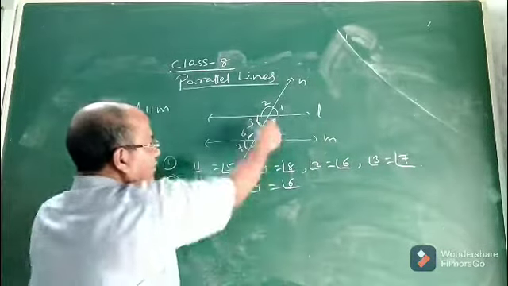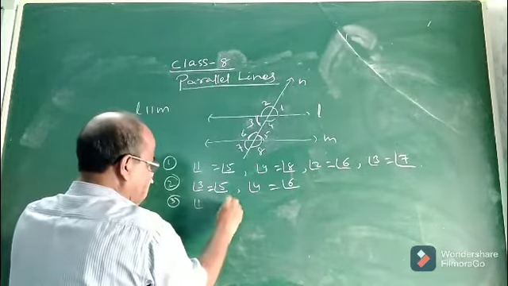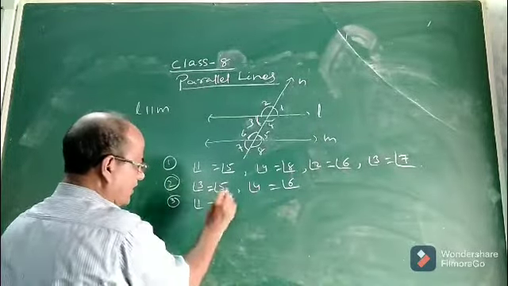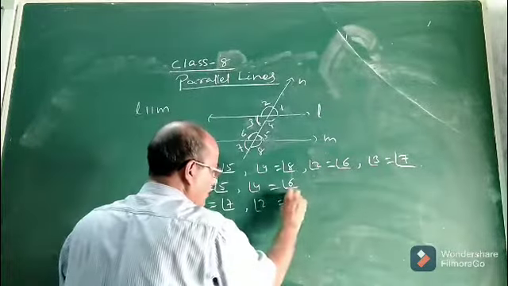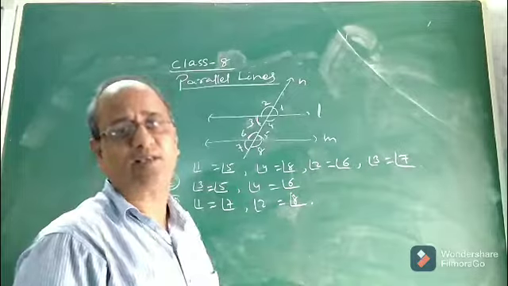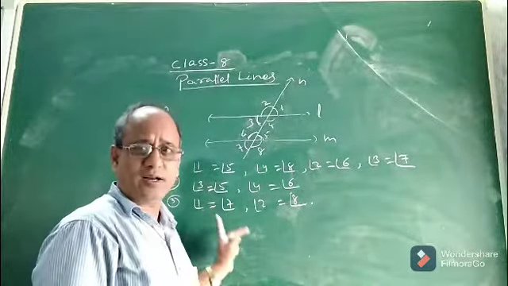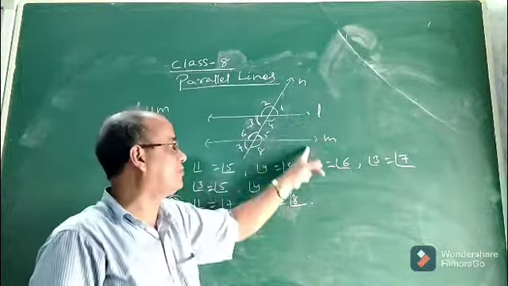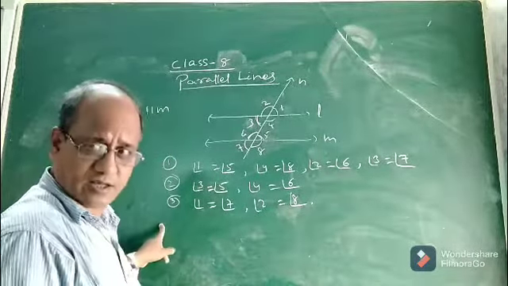Now, what about alternate exterior angles? Angle 1 and angle 7. Do you think they will be equal or not? Yes, they will also be equal. Angle 1 and angle 7 will be equal. Angle 2 and angle 8 will also be equal. Why will they be equal? Because they form a pair of alternate exterior angles. So each pair of alternate exterior angles is also equal when a transversal intersects two parallel lines in a given plane. So we discussed the third relation.